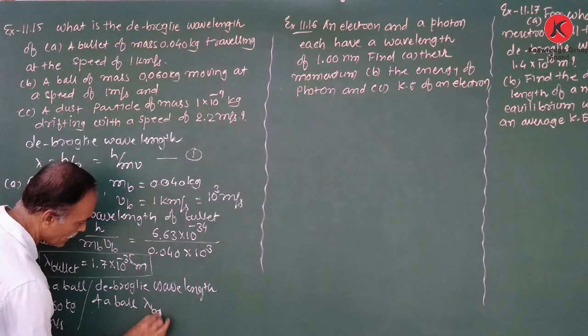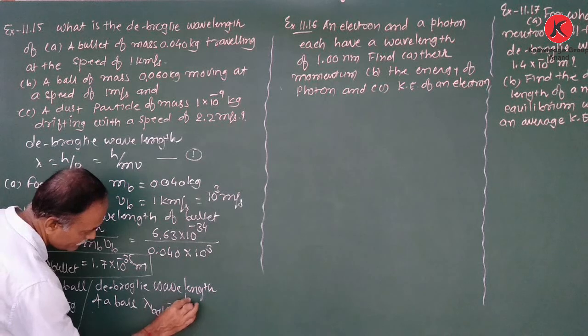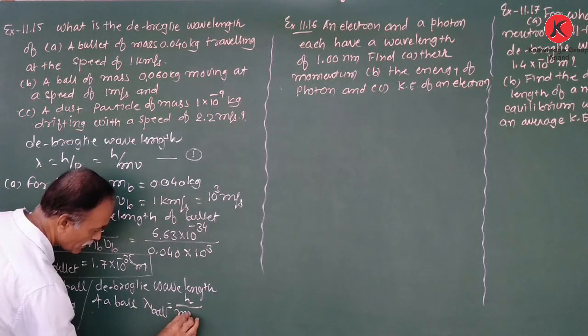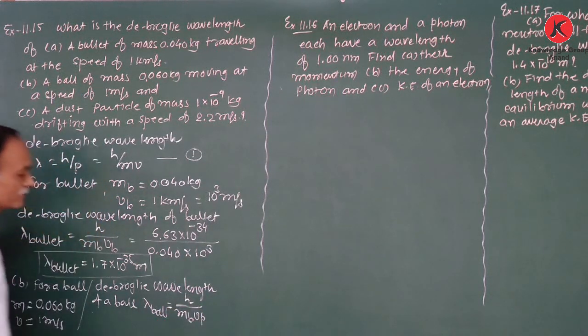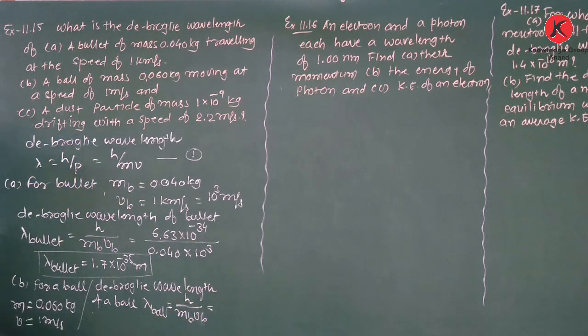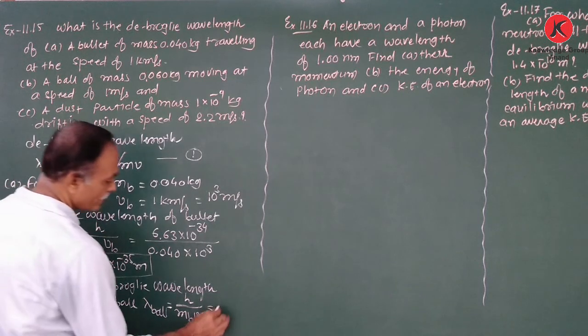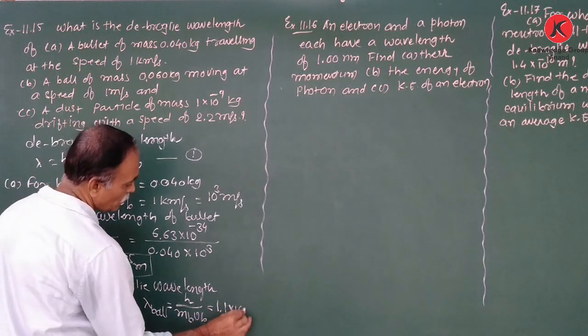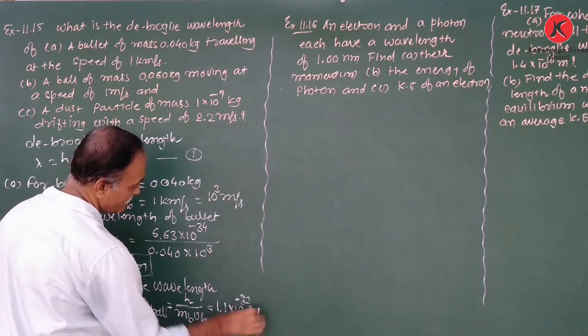Lambda for a ball is equal to h upon mb vb. So we obtain the value 1.1 into 10 is to minus 32 meter.